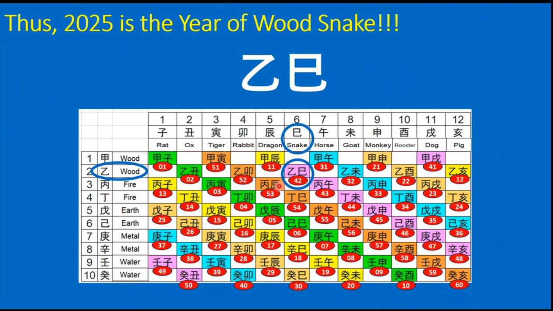So friends, that's all we wanted to convey to you. I hope you have understood how a Gregorian year, that is an English year, can be converted or mapped into the Chinese sexagenary or cyclic calendar, so that you can find out the combination of the heavenly stems and the earthly branches.